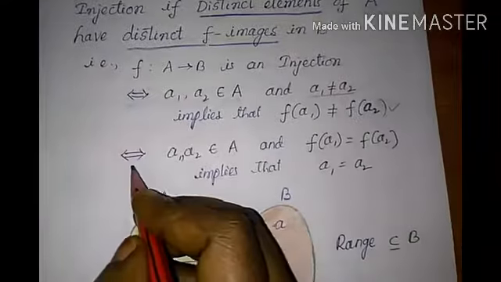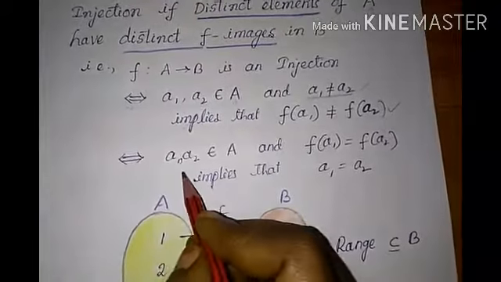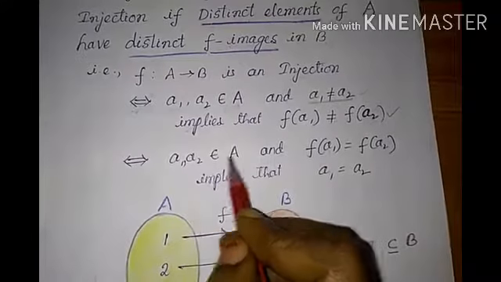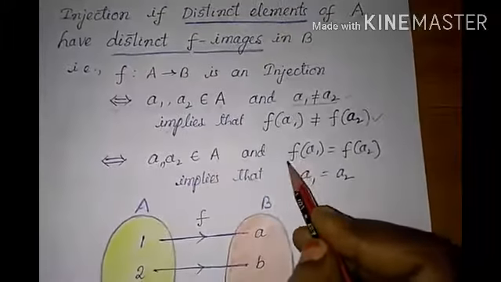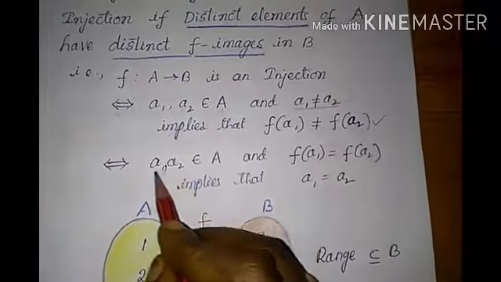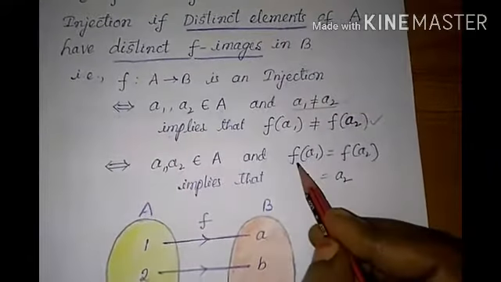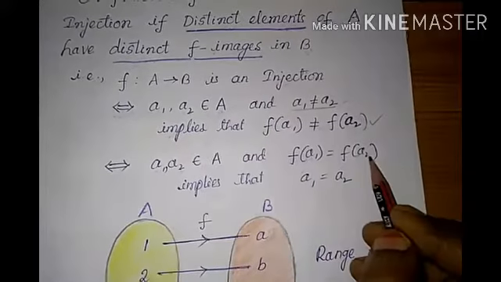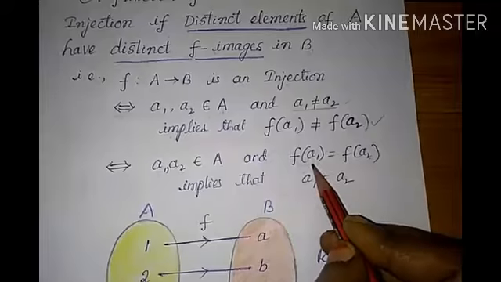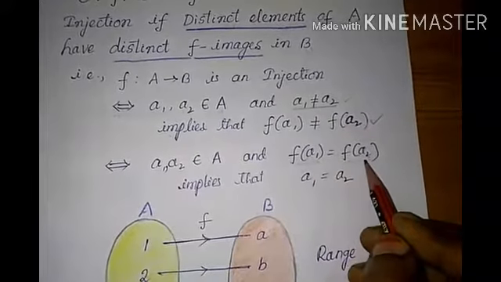In another way, we can say a1, a2 belong to capital A. That means these two are elements in the domain, and f of a1 equal to f of a2. The images of these two elements are equal. f of a1 is the image of a1, f of a2 is the image of a2.